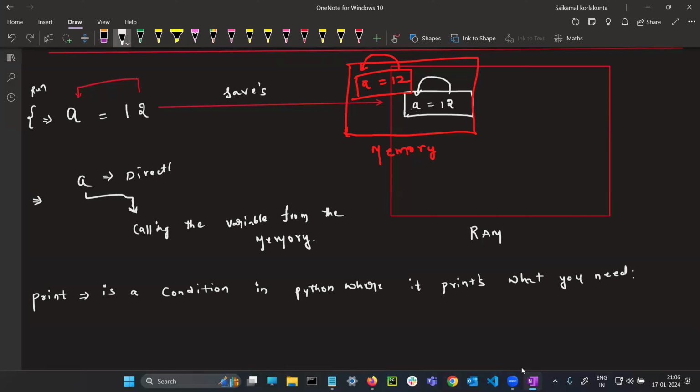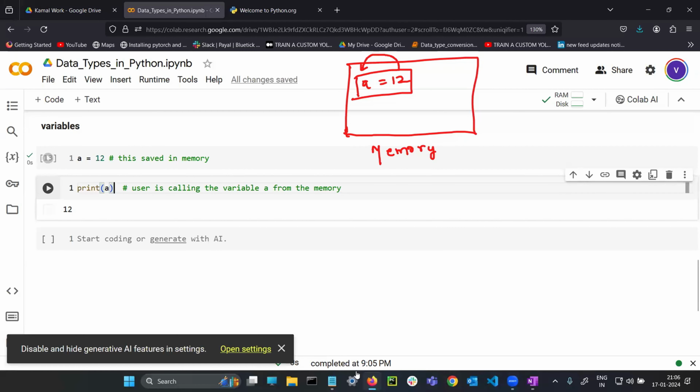Directly calling is not at all recommended. Not only calling, but printing in front of the user. Print A means first calling, whatever you are calling, the print will take that and will print in front of you.